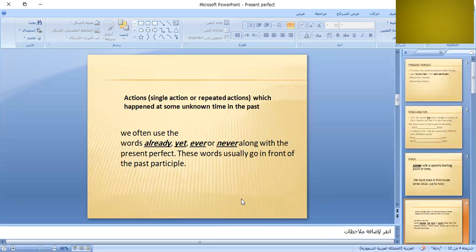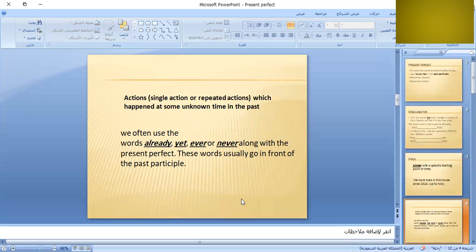Now, another use of the present perfect: we use it to express one single action, or repeated actions, which happened at some unknown time in the past. Unknown time. I don't have a fixed point. This is another difference between past simple and present perfect. For the past simple, it's a fixed point of time: yesterday, last week, ago, 5 months ago, 2 years ago, the last minute, the last hour. So you have a fixed point of time.